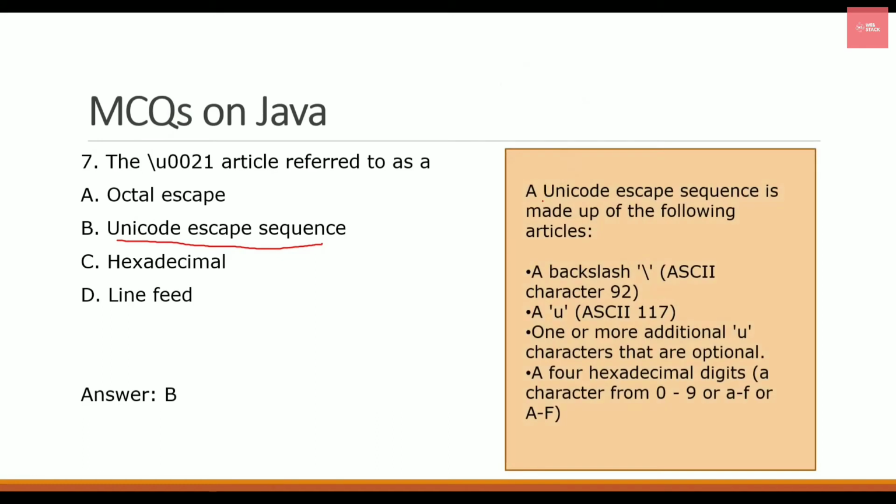So here is the concept of how you can say that it is a Unicode escape sequence, because it is made up of the following parts. You will have a backslash, then you will have U. After that, you can have multiple U as well, but that is optional. And the next thing is that you will have a hexadecimal digit. So it will be a 4-digit from 0 to 9, or A to F, or capital A to capital F can also be there. So this is also a Unicode escape sequence. So the answer is B.